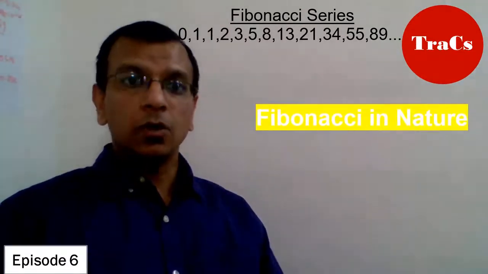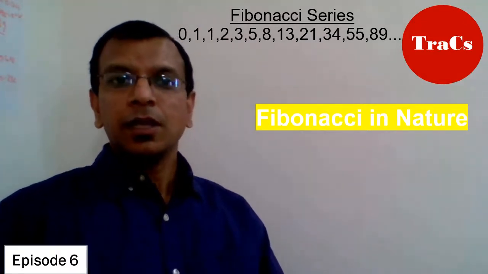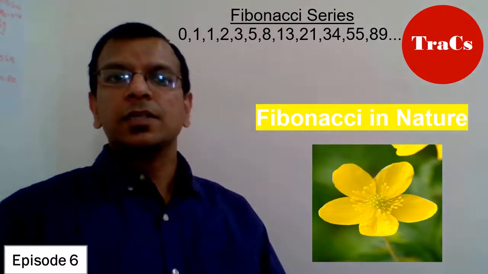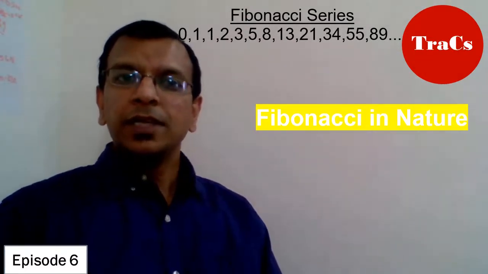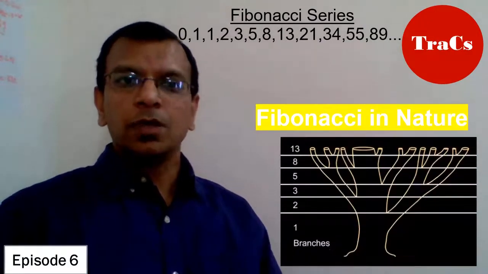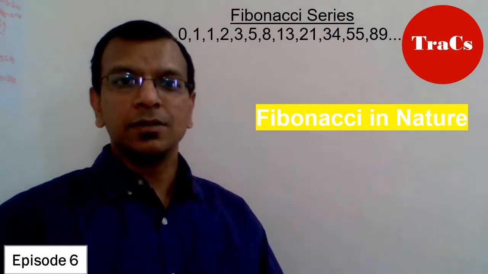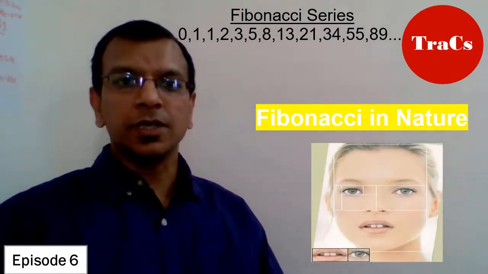But before we jump in, one last interesting fact which I want to tell you about Fibonacci. Did you know Fibonacci is also present all around us in nature? For example, flower petals are always a number of the Fibonacci series. The way the tree branches out, different branches are formed, it's again in the form of a Fibonacci series. Our face is divided in the ratio of the Fibonacci series.